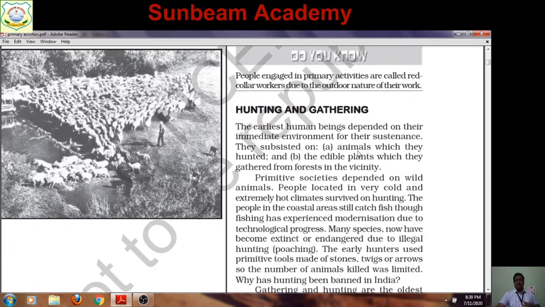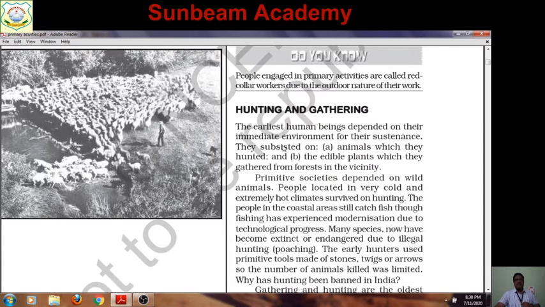The early human, who was afraid of nature and worshipped nature, was totally dependent on his surroundings for gathering edible plants, and if possible he would hunt some animals for food.